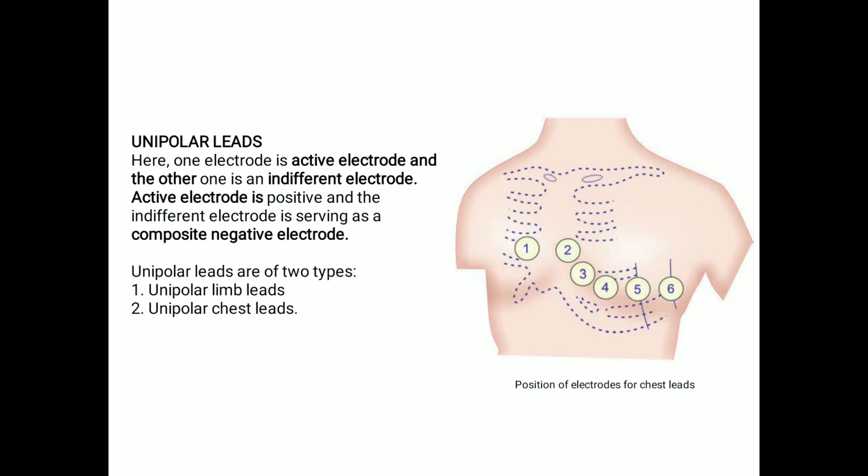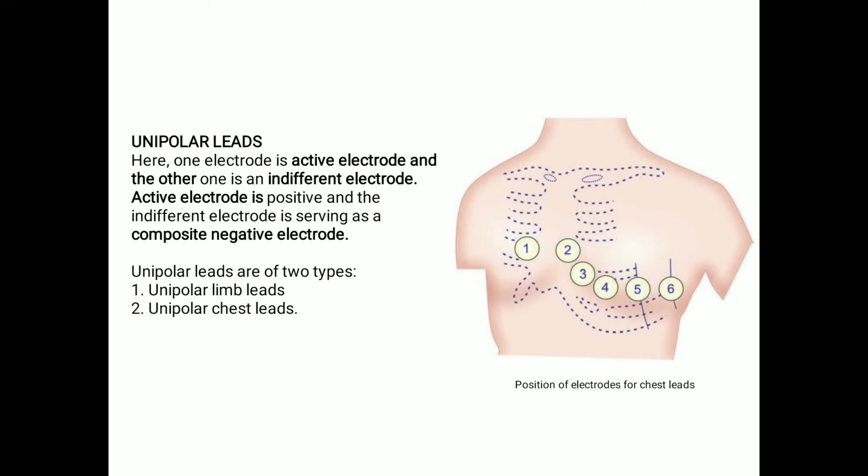What are unipolar chest leads? Chest leads are also called V leads or precordial chest leads. Here the indifferent electrode is obtained by connecting the three limbs, that is the left arm, left leg and the right arm, through a resistance of about 5000 ohms. The active electrode is placed on 6 points over the chest, as you can see in the picture. This is known as the chest electrode, and the 6 points over the chest are called V1, V2, V3, V4, V5 and V6. V indicates the vector, which shows the direction of the flow of current.